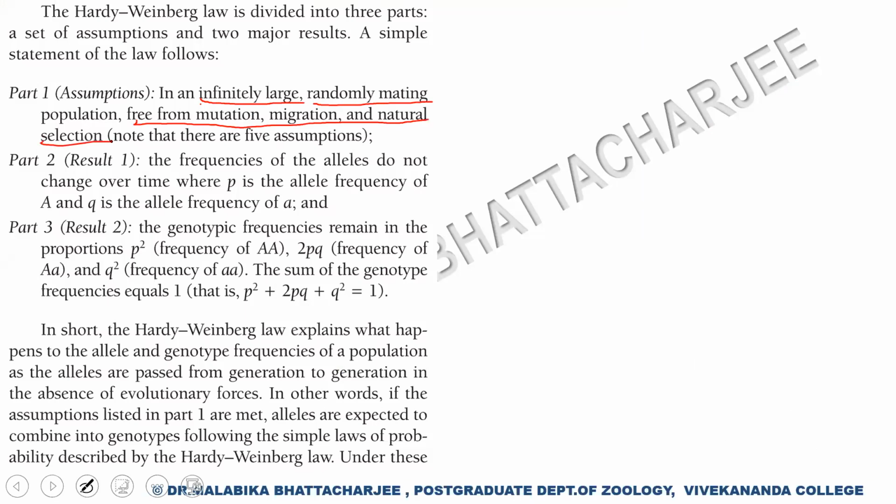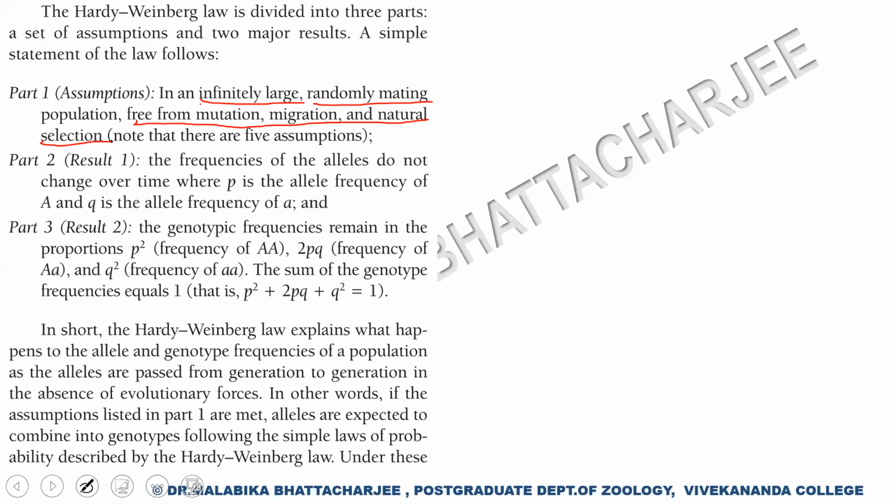So at the very start, when we are thinking of considering the Hardy-Weinberg equation for a given population, we have to keep in mind that the population is large enough. It's not a small population. The population is randomly mating. I'll come to this random mating a bit later on.